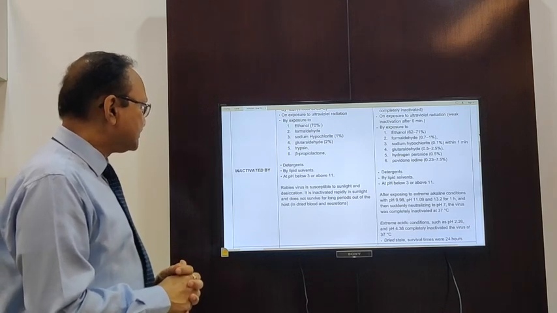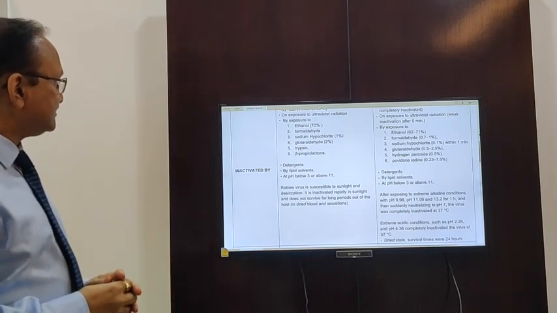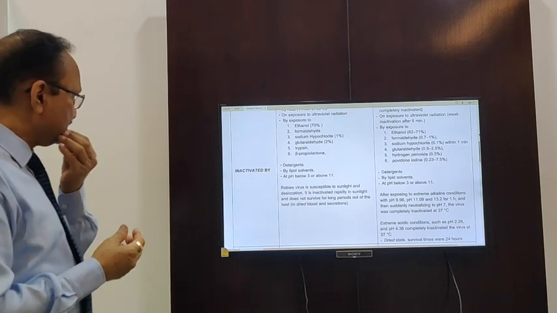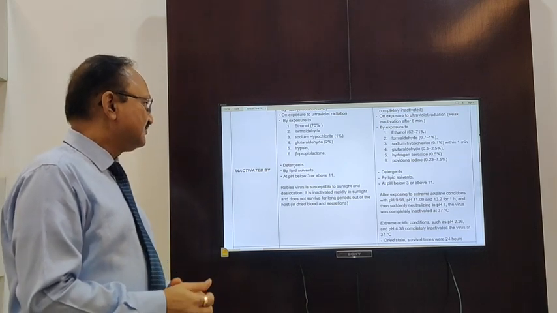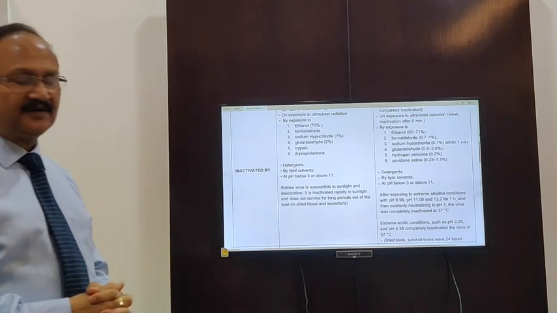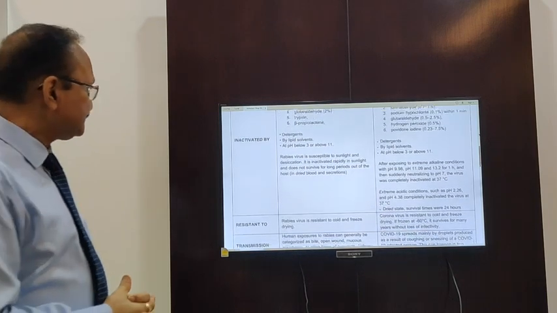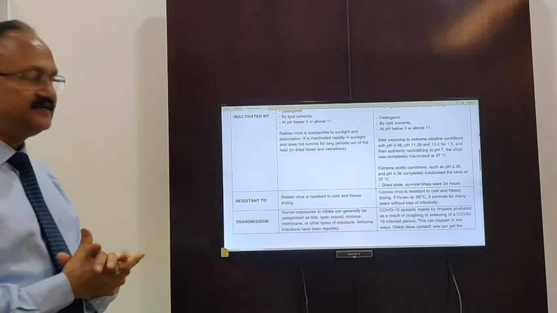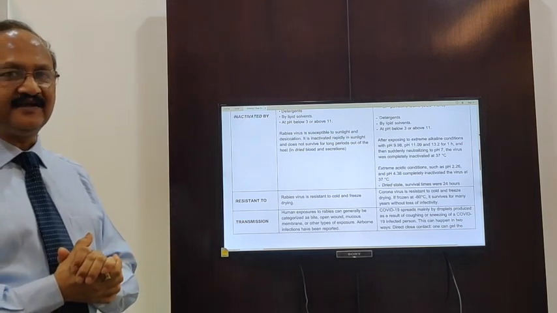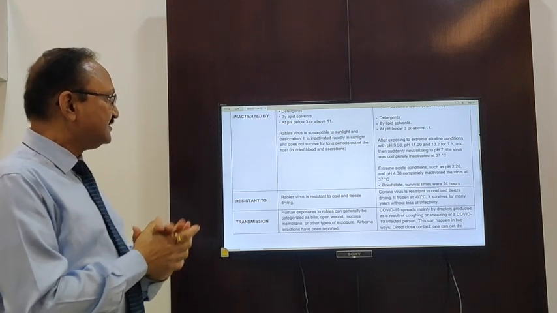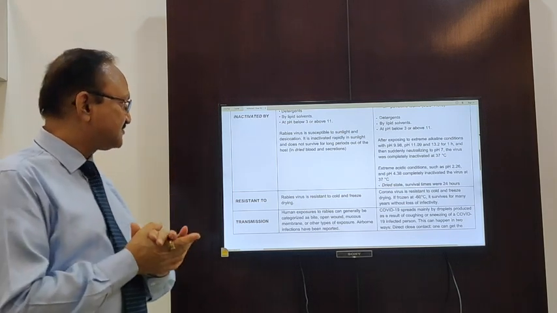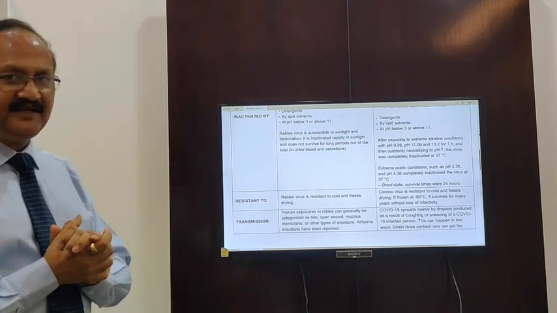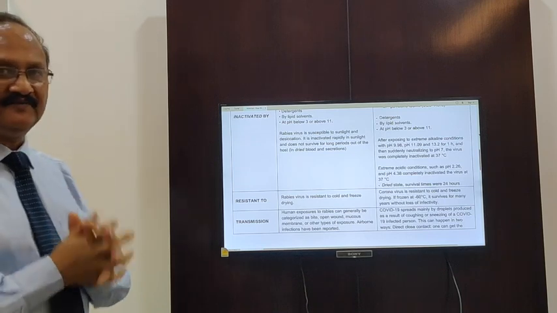Now the dried conditions. In the dried condition, rabies virus, that is the Lyssavirus, gets inactivated in a few hours, whereas in the dried state the survival time for coronavirus is 24 hours. If we come to resistance, the rabies virus, that is the Lyssavirus, is resistant to cold and freeze drying, whereas in the case of coronavirus, this is also resistant to cold and freeze drying. If frozen at minus 60 degrees Celsius, it survives for many years without loss of infectivity.